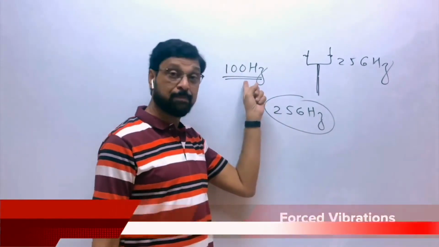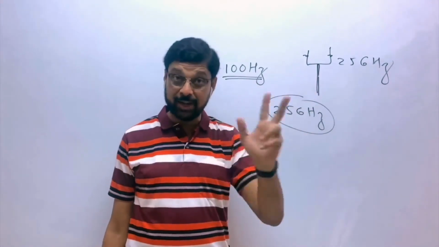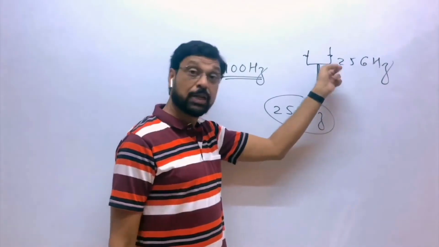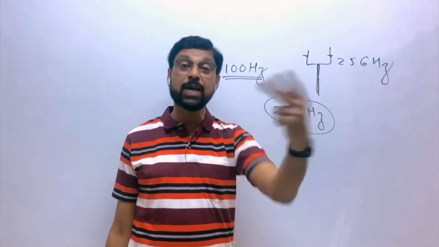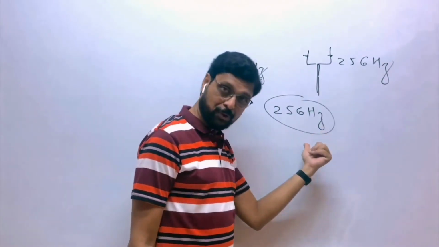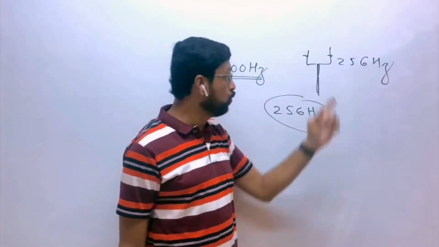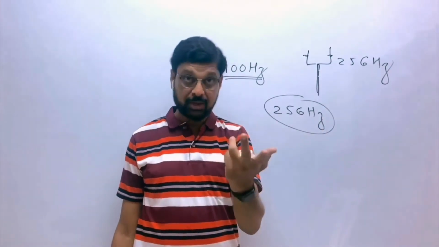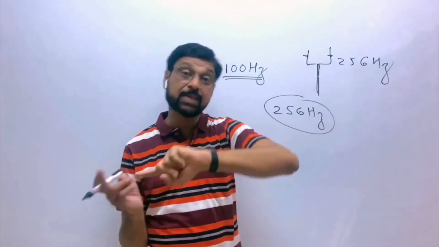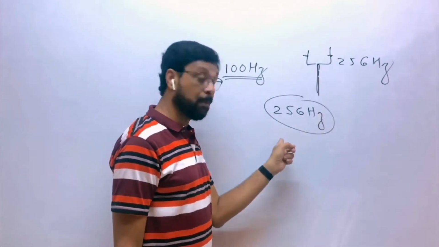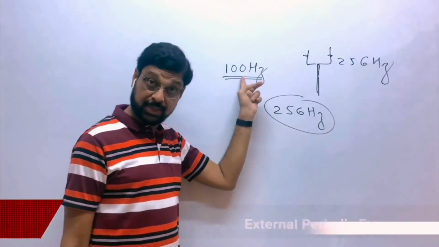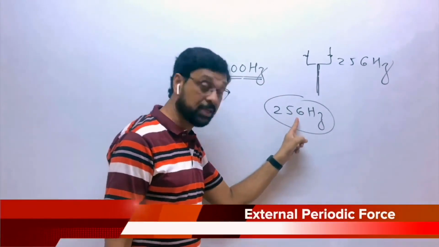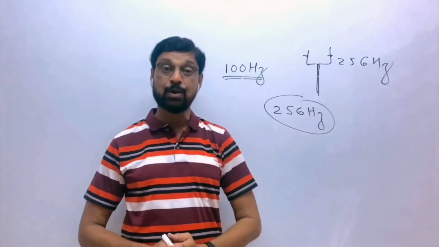कौन से vibrations हैं ये? Forced vibrations. अब ये board अपने मन से, अपनी मर्जी से vibrate नहीं हो रहा है. It is vibrating due to the tuning fork. This tuning fork is called external periodic force. You touch the tuning fork here. मतलब आपने क्या किया? You used external periodic force. The fork is vibrating periodically. It is external periodic force which is applied to this board. So board will now vibrate not with its natural frequency, but it will vibrate with the frequency of external periodic force.